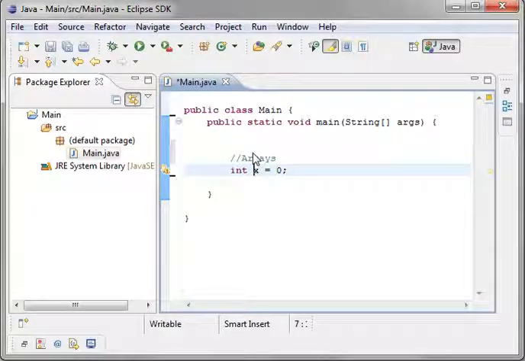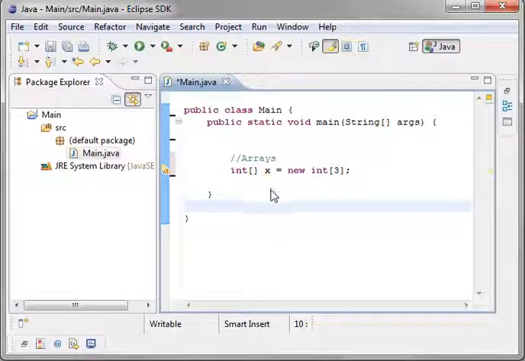Let's back up a little bit here. Throw some brackets in there. And now say new int bracket, and let's say we want to know the age of 3 people. Now what have we done here? This looks kind of weird.